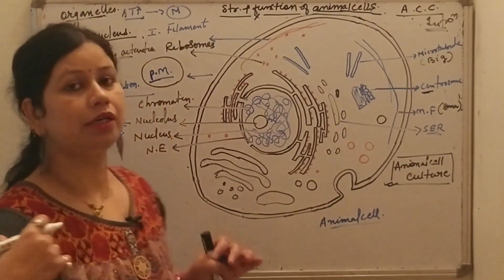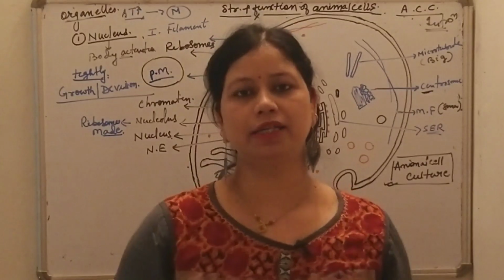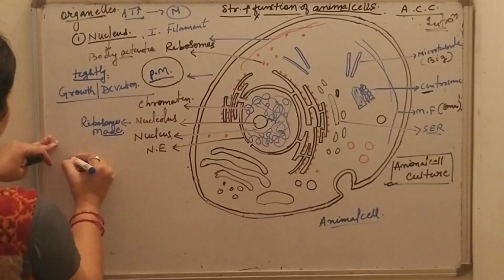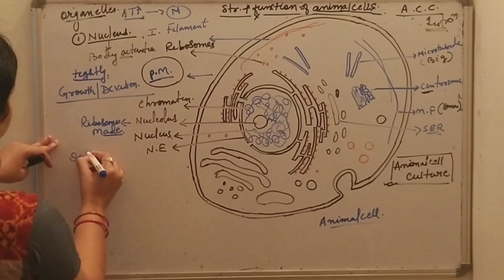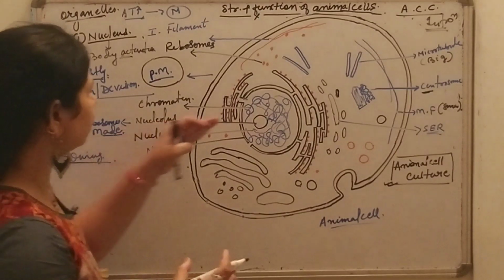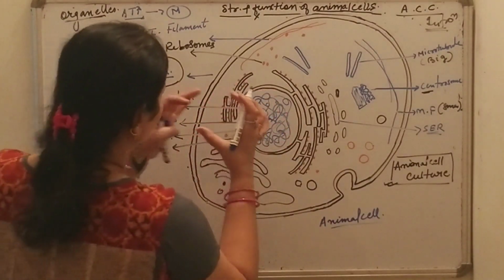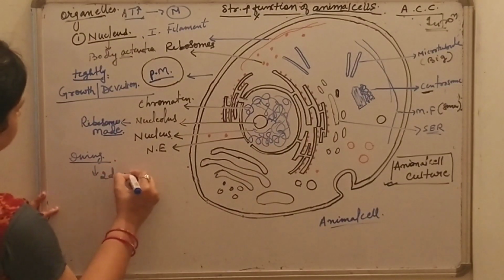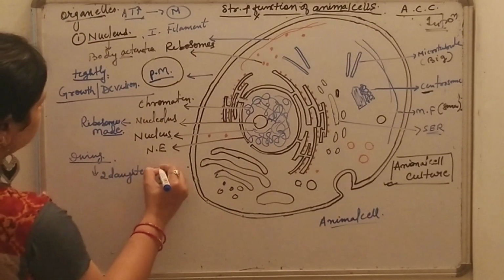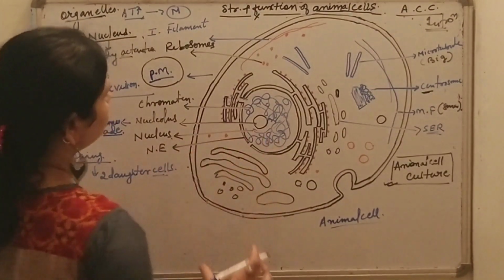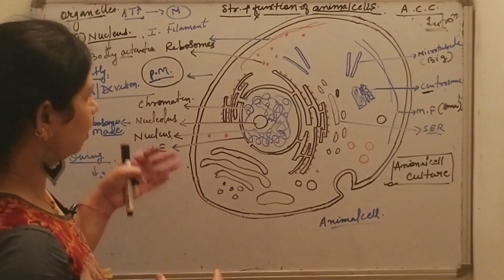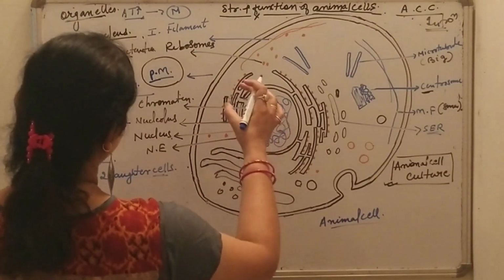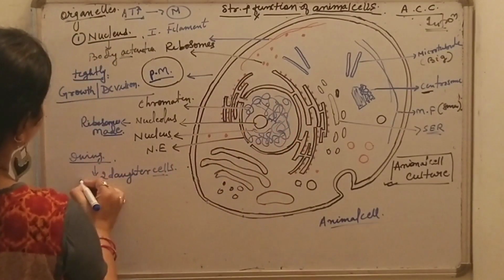Whenever the cell prepares to divide itself, during mitosis, the chromosomes in the nucleus duplicate and separate, and then two daughter cells are formed.